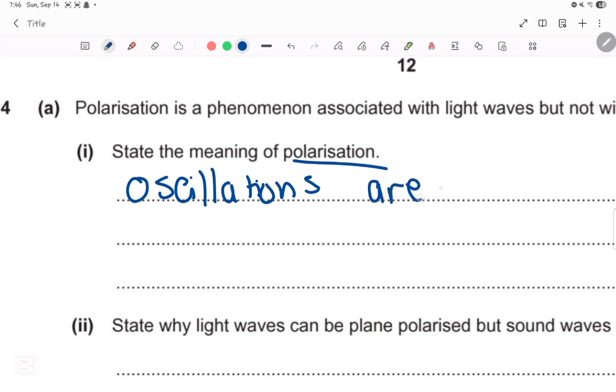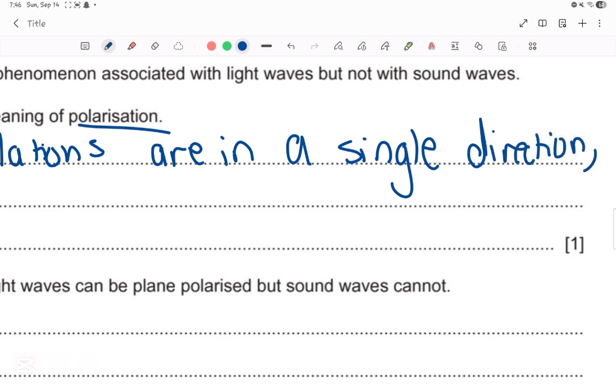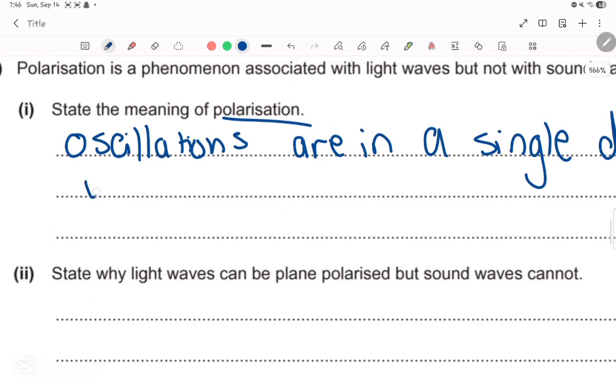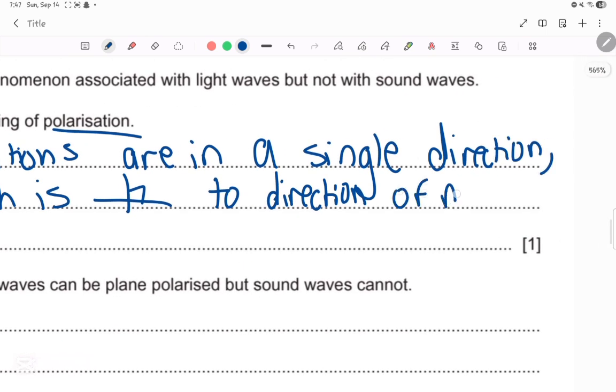are in a single direction, because as you know, unpolarized light is in all directions. So when you put it through a polarizer, it travels in a single direction, which is perpendicular. This means perpendicular, right? The full word in the exam though: perpendicular to the direction of motion.